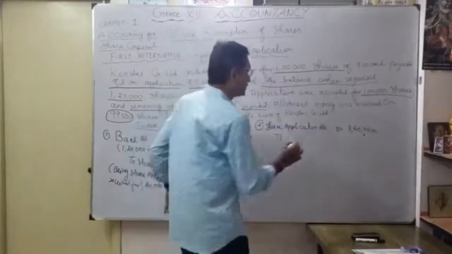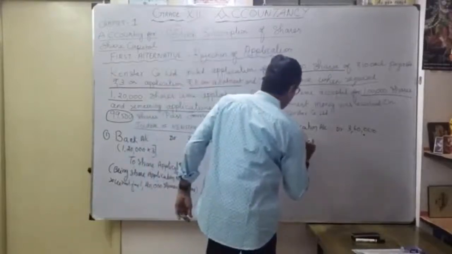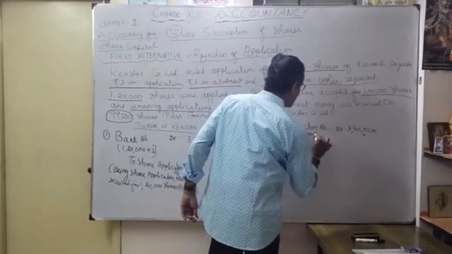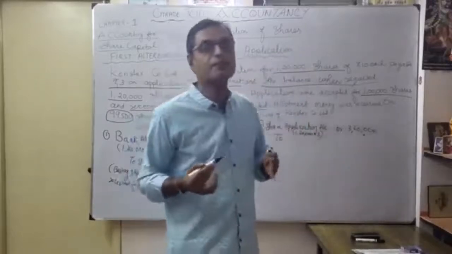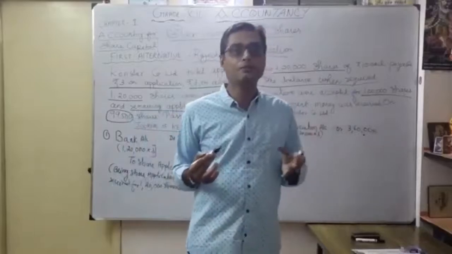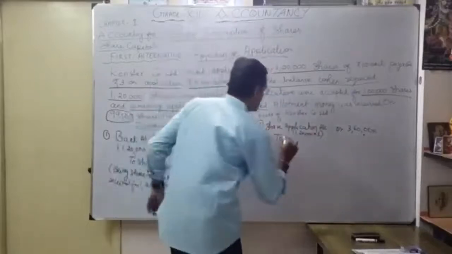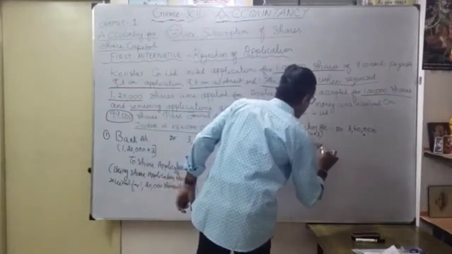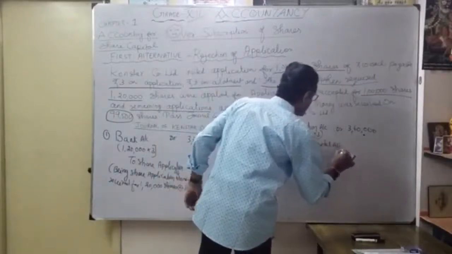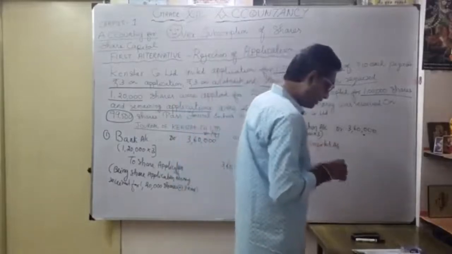Only 1 lakh. I will put this in brackets and explain it. It is safer to always give, within the bracket, an explanation of the value of the amount. Here to share capital account, how much? Only 1 lakh, correct?